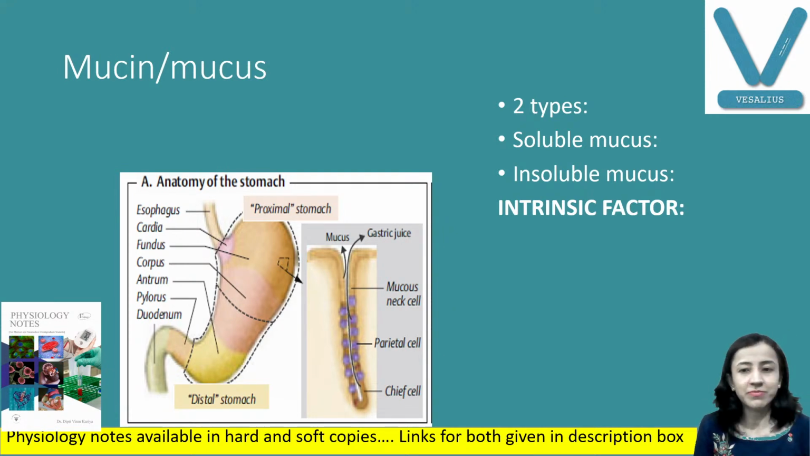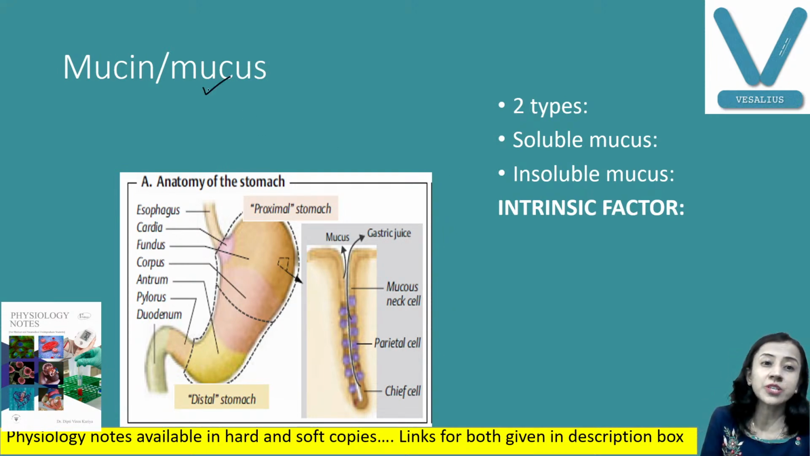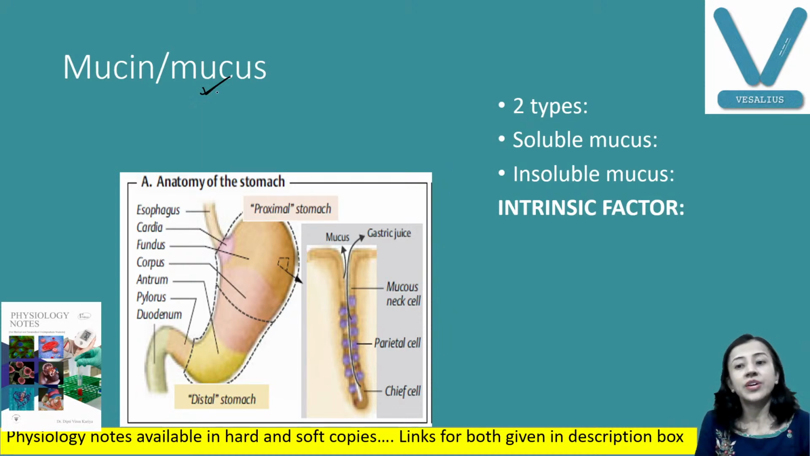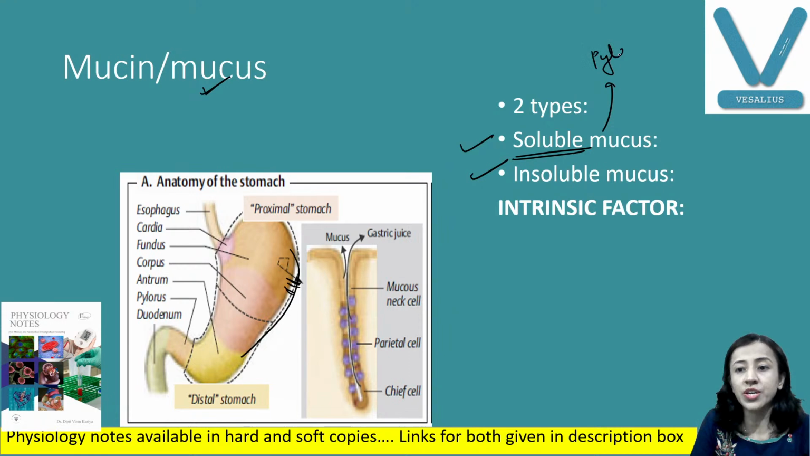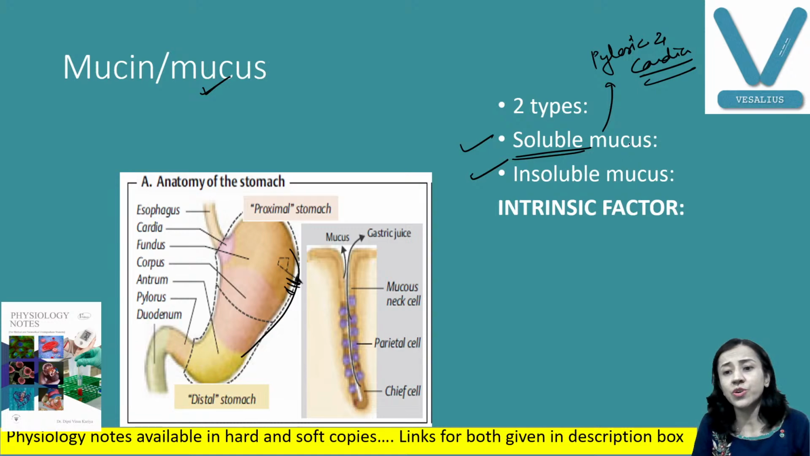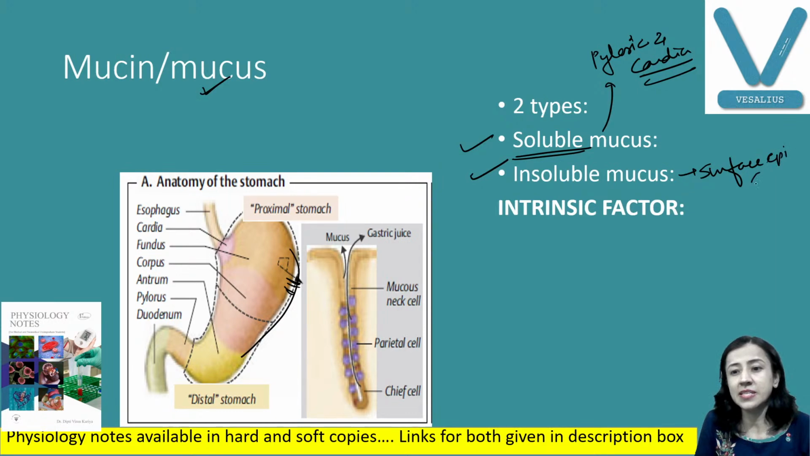Fine. Now be attentive. The next important constituent of gastric juice is mucus. It is a very important thing, because if mucus is not there, then the acid will degrade the mucosa. Two types of mucus are there. One is soluble mucus, secreted by mucus cells present in the pyloric and cardiac glands. And insoluble mucus is secreted by surface epithelial cells, which are known as foveolar cells.